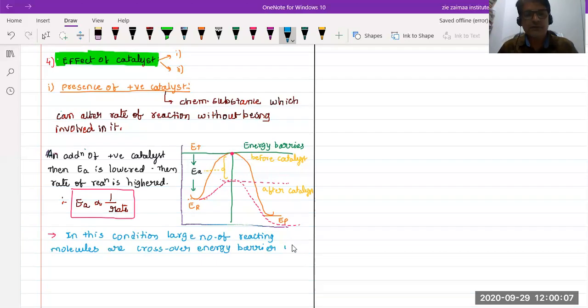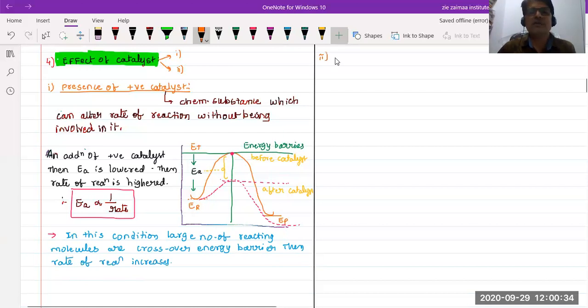Then the rate of reaction increases. This is the effect of the addition of a positive catalyst. Next, go to the second one: presence of a negative catalyst.